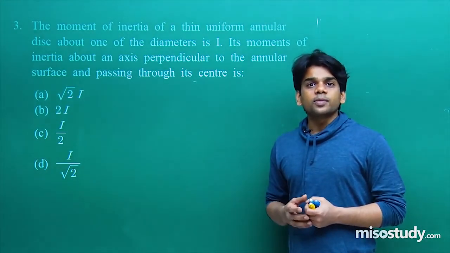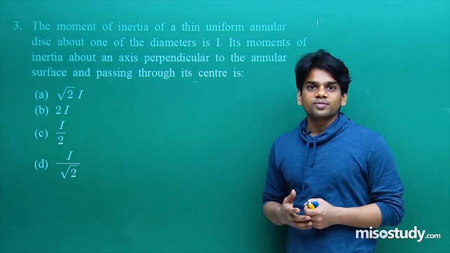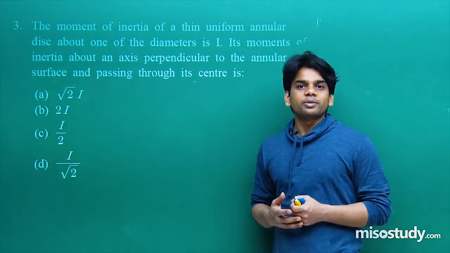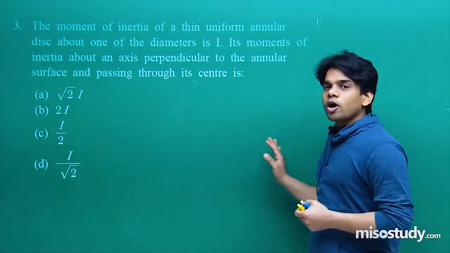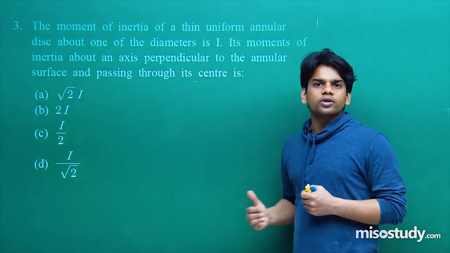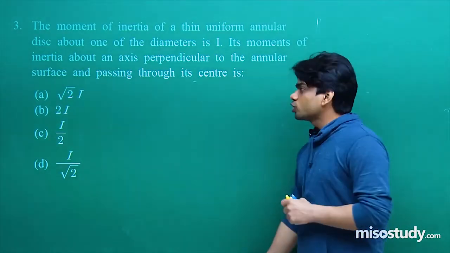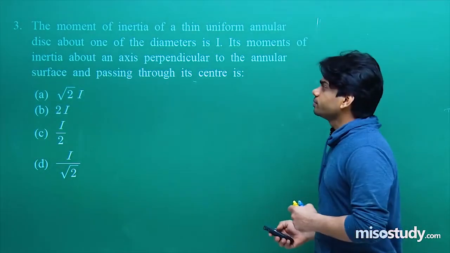Then use the concept of angular momentum conservation to know the angular velocity in new cases. That would be of great help to you all, and let me tell you, without practice, you are not going to perform better in your examination. So do practice more, you will find that your accuracy and speed will automatically come within you. Let's go ahead with the next question of the day, and I believe that you all are learning.